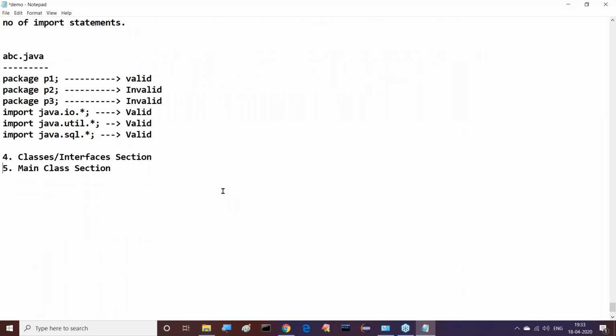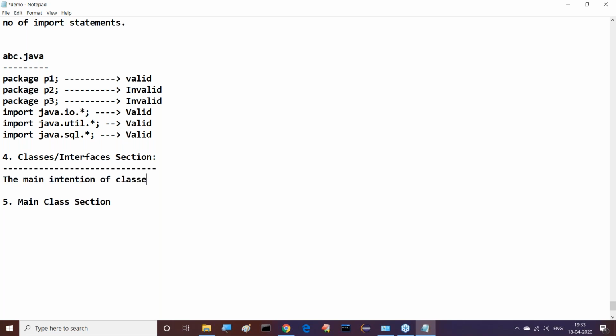Right, sir. Now, two more small sections are available. Let me complete these two more small sections. The classes or interfaces section is available. What is the meaning of the classes and interfaces section? First of all, we have to understand the purpose of these classes and interfaces. Only that point I require. The complete syntax and its implementation we will discuss in object orientation, the fourth topic. Here it is just awareness: what is the purpose of a class? That's my question.